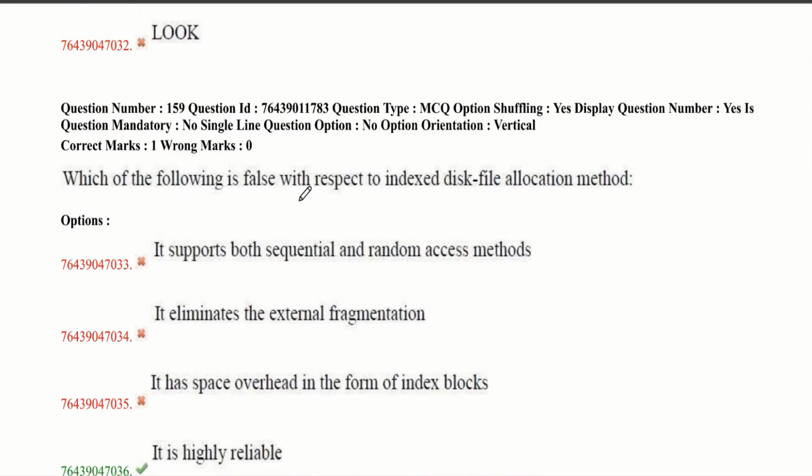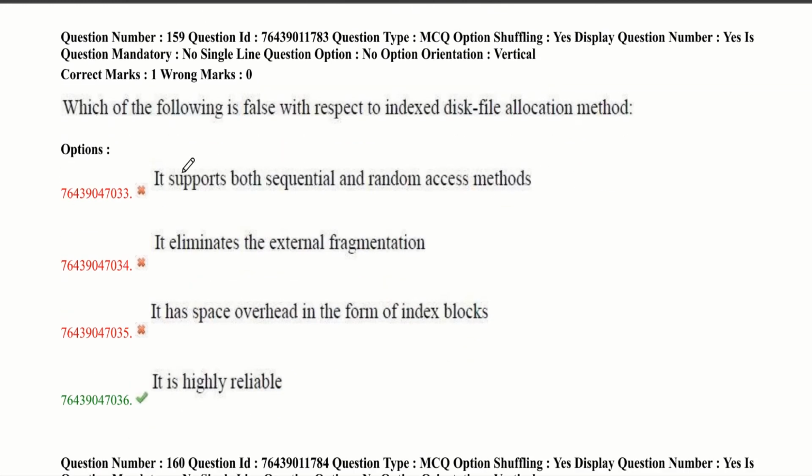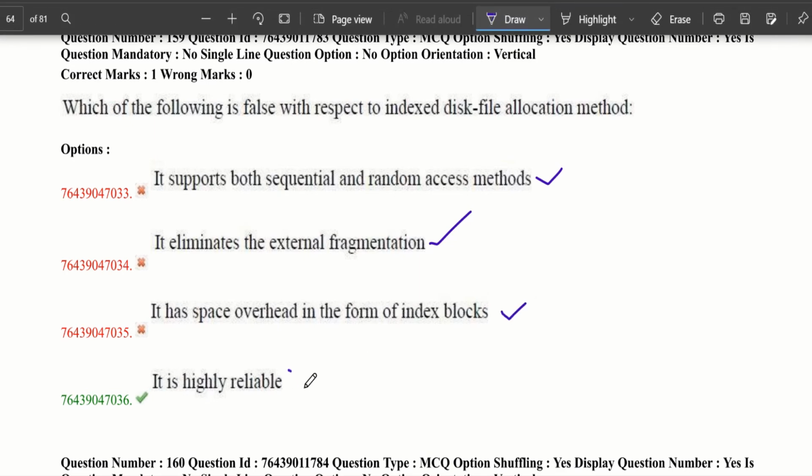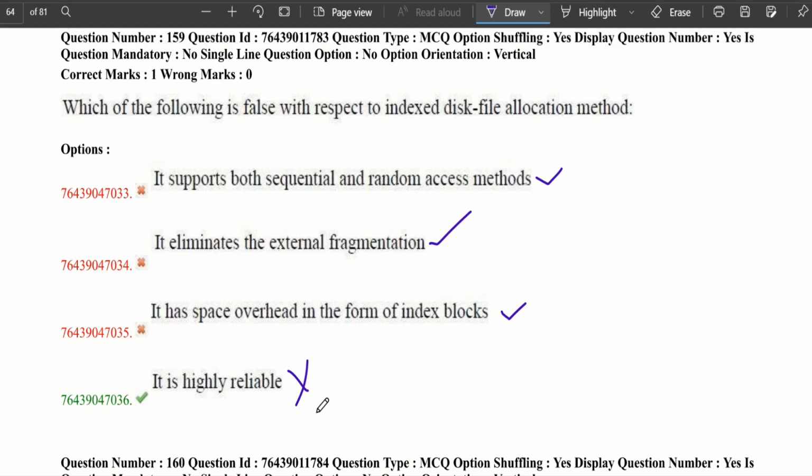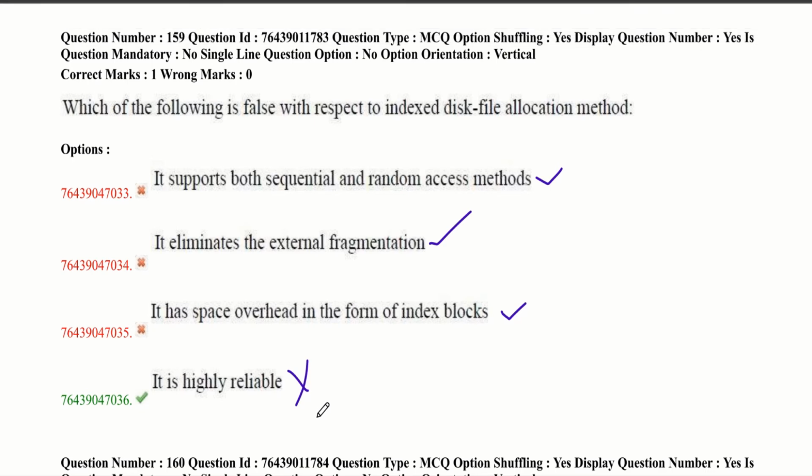Which of the following is false with respect to indexed disk file allocation? It supports both sequential and random access methods. That's true. It eliminates external fragmentation. True. It has a space overhead in the form of index blocks. That's true. It is highly reliable, but that's false, because all the pointers to scattered blocks are placed together in one location, which makes it difficult to find a particular block.